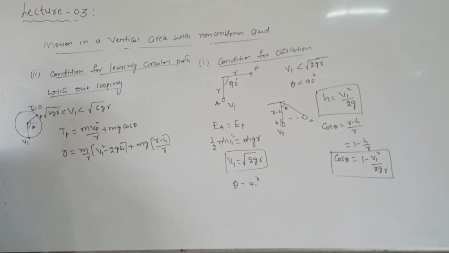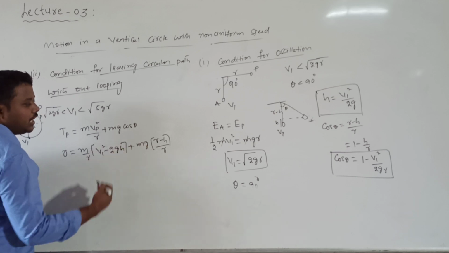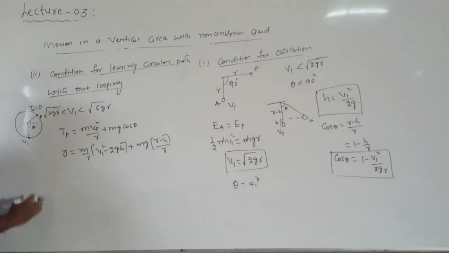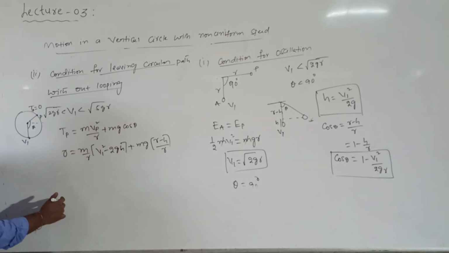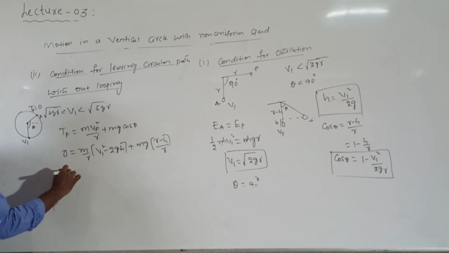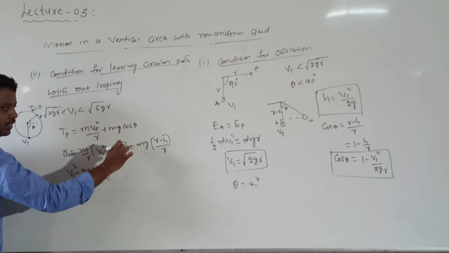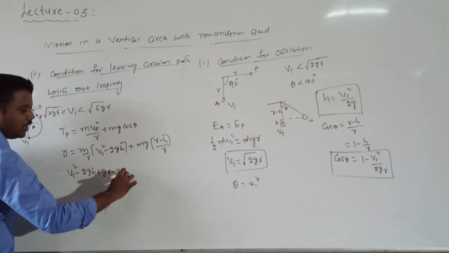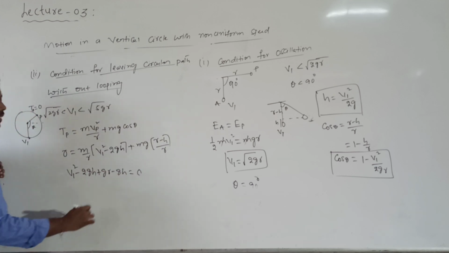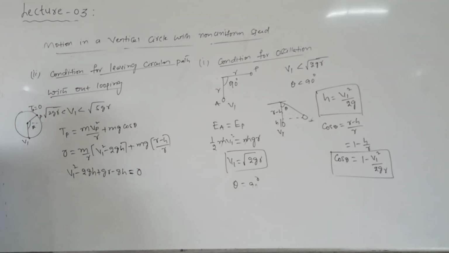Cos theta is equal to r into r minus h divided by r. That value is substituted, so this term should be equal to 0. In both the terms, m by r will become 0. When m by r is 0, then what is left? v1 square minus 2 into g into h plus g into r minus g into h will be equal to 0. Correct? Then I want to calculate the h value.